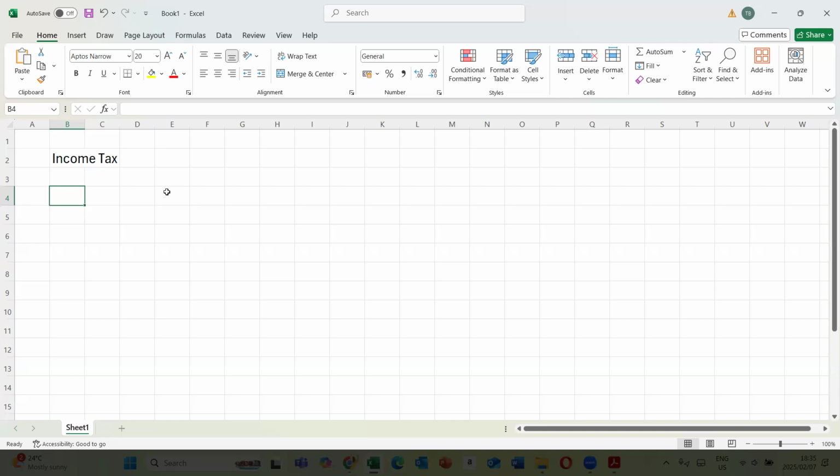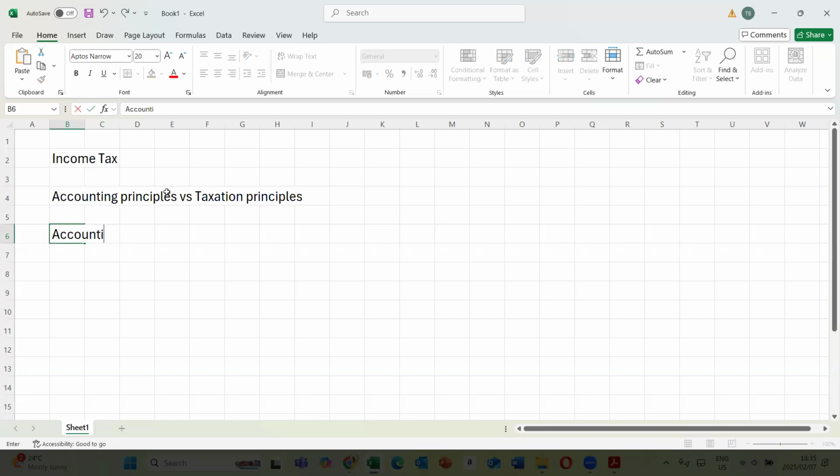Let's look at an example now. Accounting principles versus taxation principles. Rather than calculating normal income tax, let's have accounting on this side, then taxation on this side.